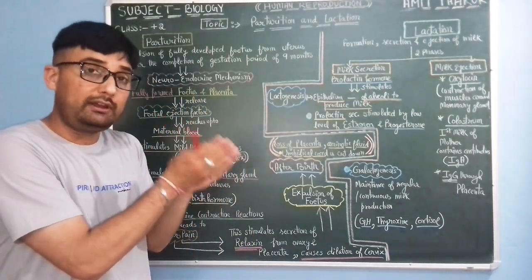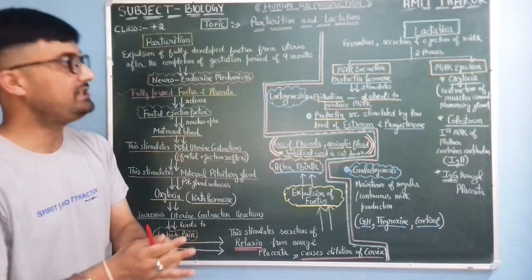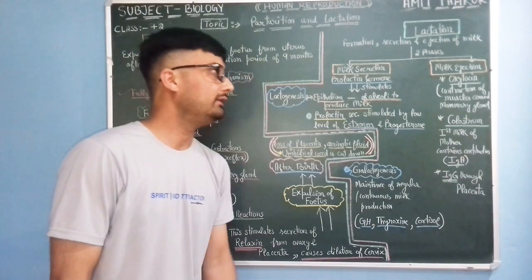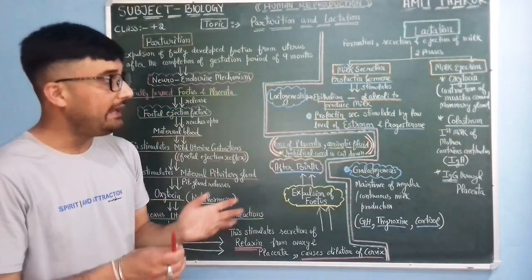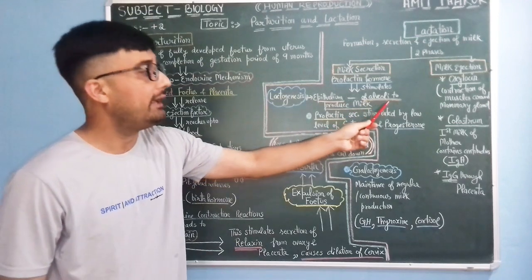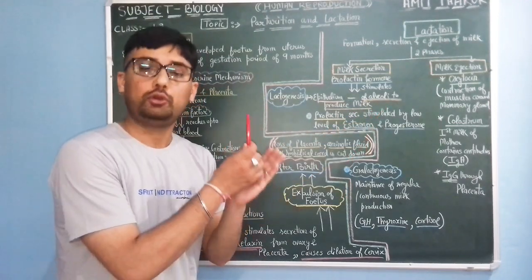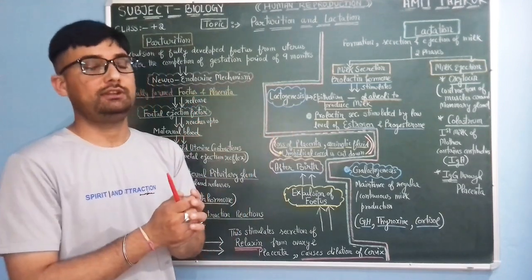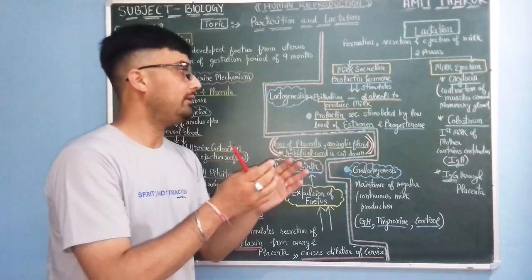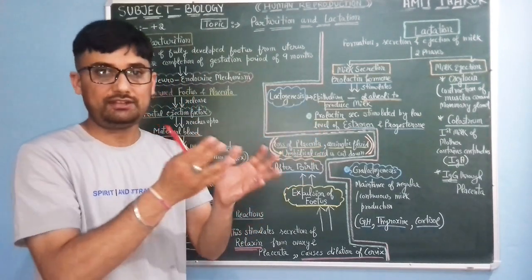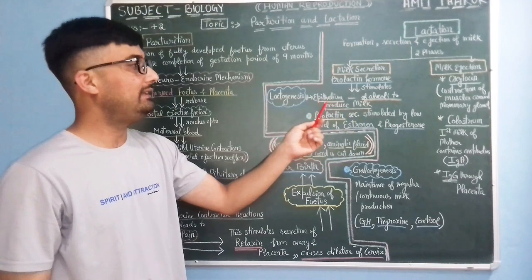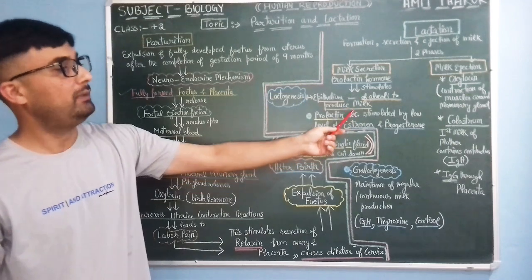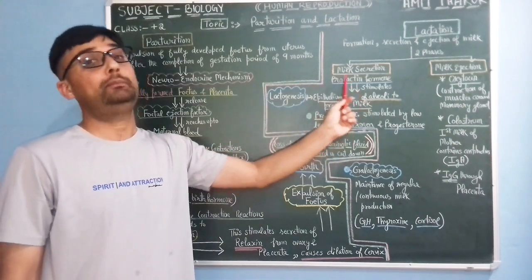So the work of milk secretion is done by prolactin hormone. This prolactin hormone stimulates the epithelium of alveoli to produce milk. Alveoli are present in the breast region, around the mammary glands, and these are responsible for producing milk when they get stimulated by prolactin hormone.